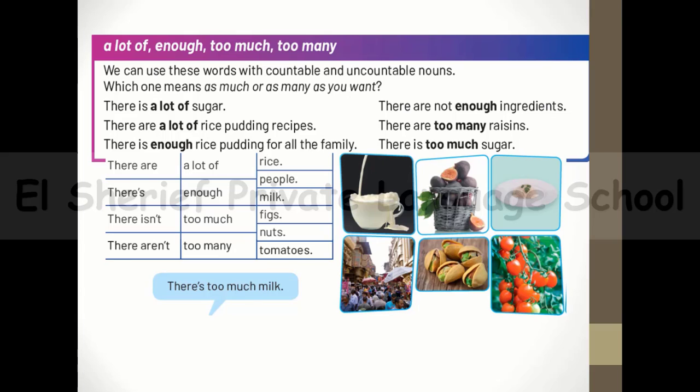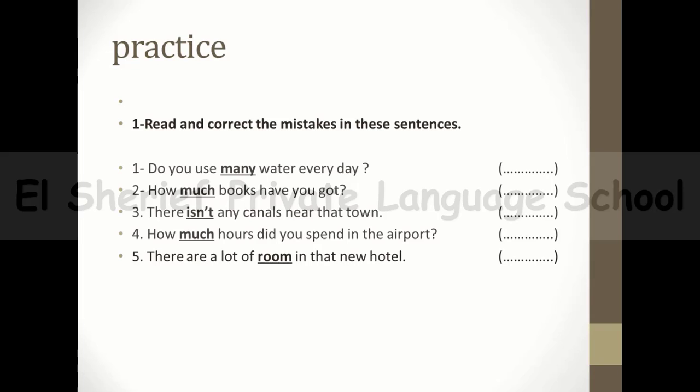Okay, so this is the thing. And now let's practice some questions. We have to read and correct the mistakes in these sentences. We have to read and put another word instead of the underlined word because this word is a wrong word. Number 1, do you use many water every day? Can you say many water? Of course, no, it's much water.